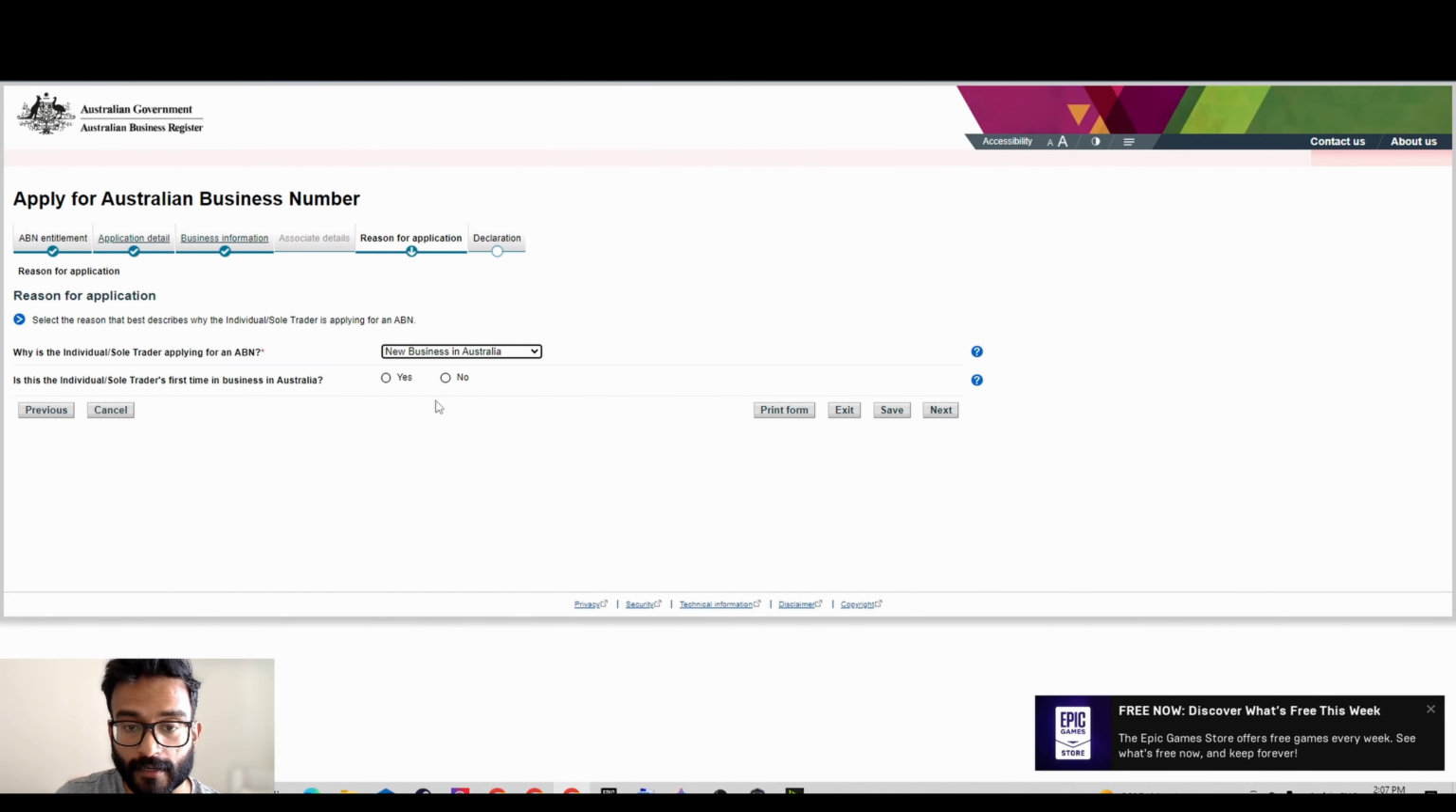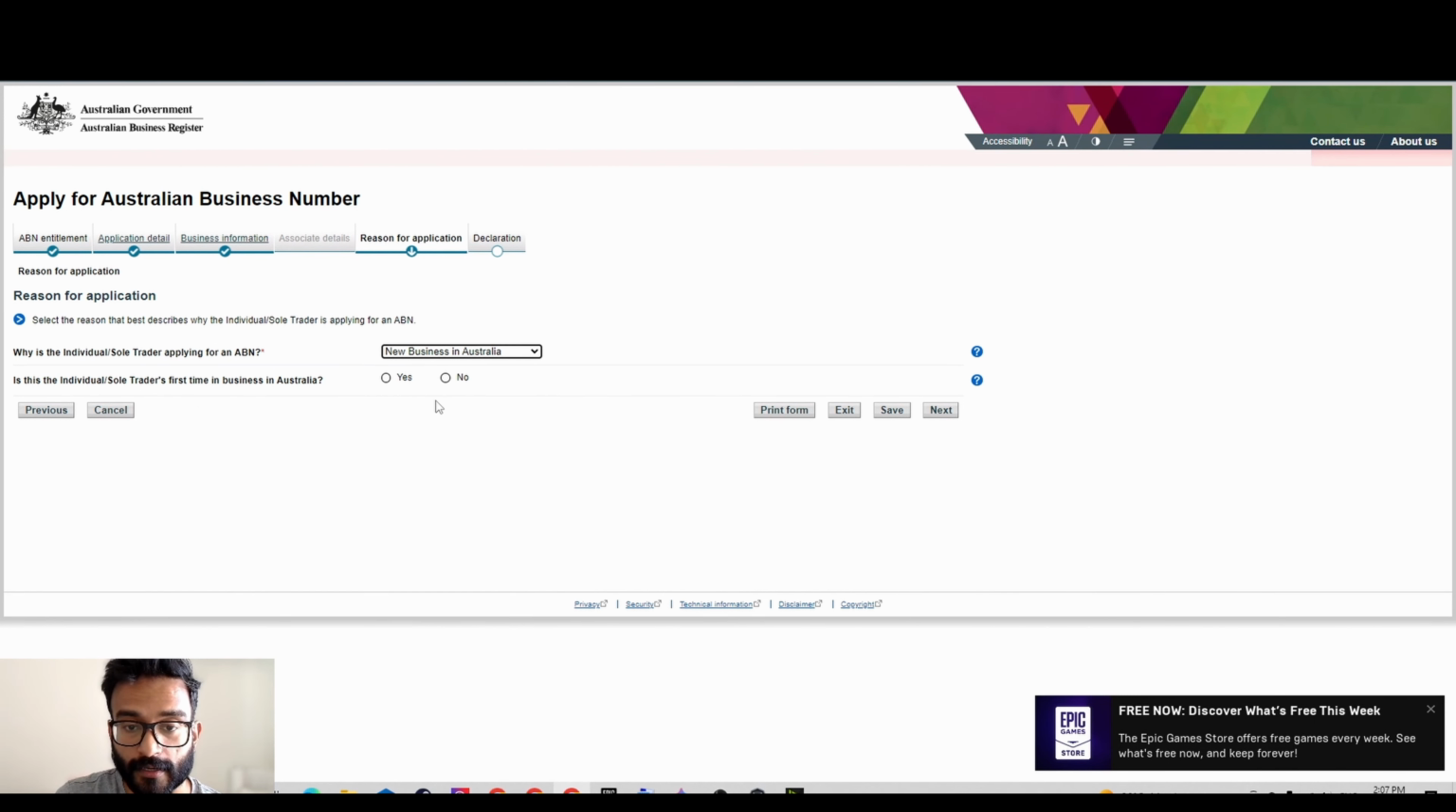This takes you to the declaration page. You just put your name and write the position held. The different options here are public officer, director, office bearer, trustee, partner, member. You can just put director here, put the date of declaration and submit.